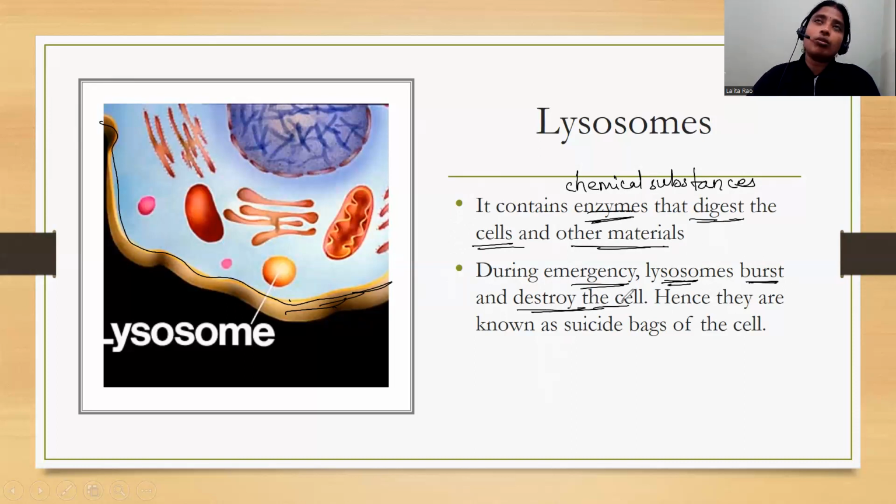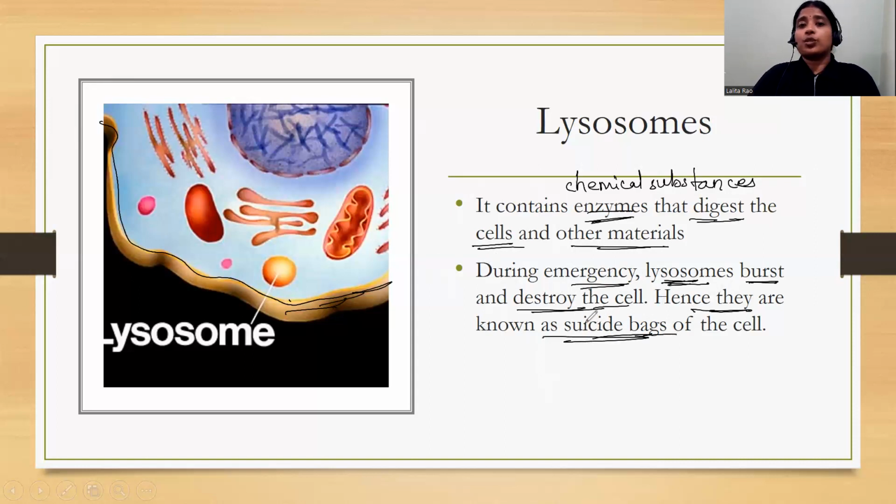Also, you need to repair the cells once they are grown, because continuous growth or multiplication of cells always takes place. So for destroying those unwanted cells during a case of emergency, lysosomes burst, and as they burst out and kill the whole cell itself, that is why they are known as suicide bags of the cell. So this is very important.